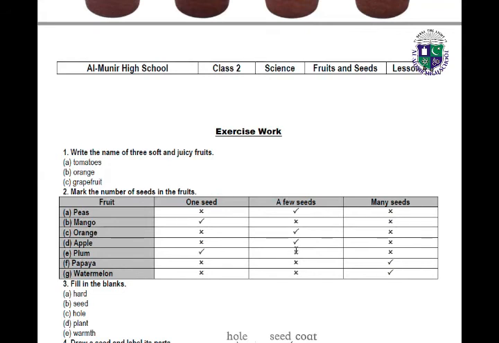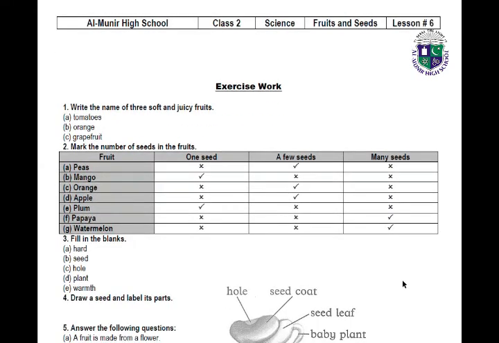You just tick under the correct answer and the others will be crossed. Plum has 1 seed, so tick under the 1 seed and the others will be crossed. Papaya has 1 seed? No. Few seeds? No. Many seeds? Right, so tick under the many seeds. Watermelon has 1 seed? No. Few seeds? No. Watermelon has many seeds, so tick under the many seeds.